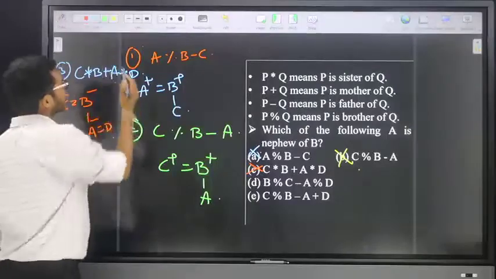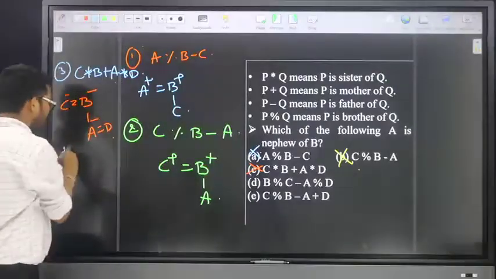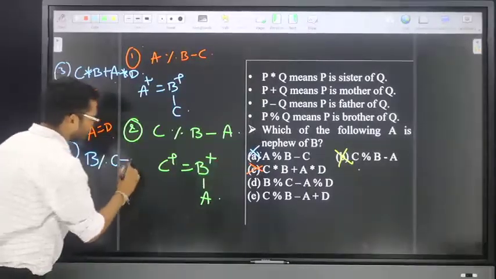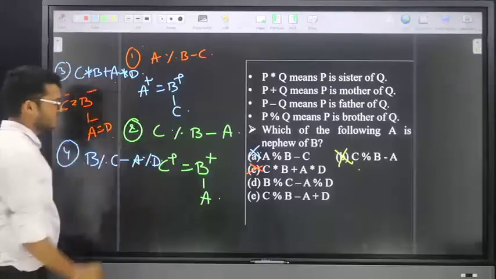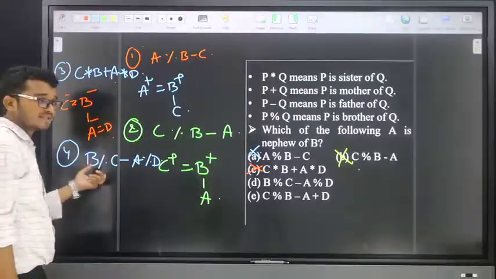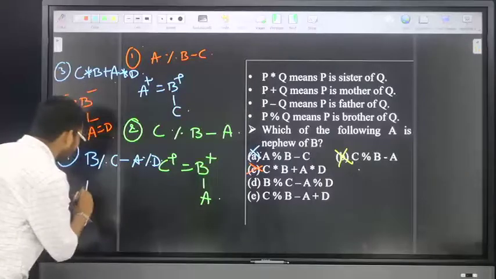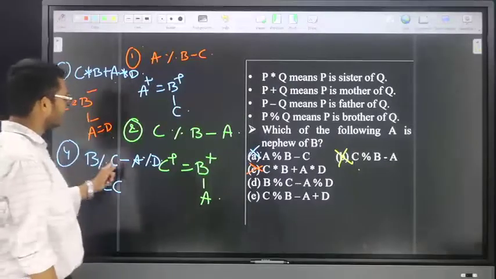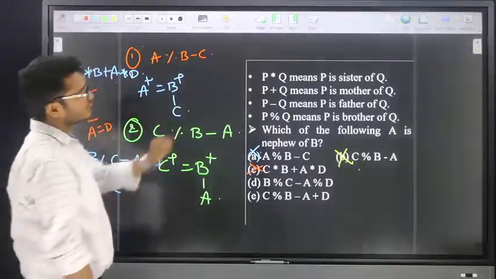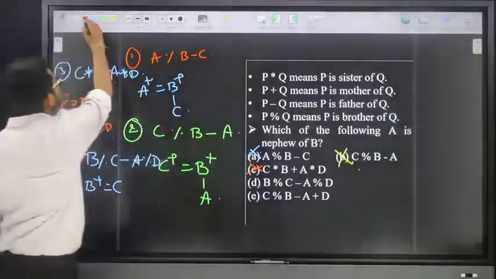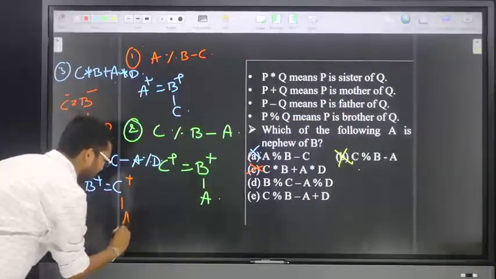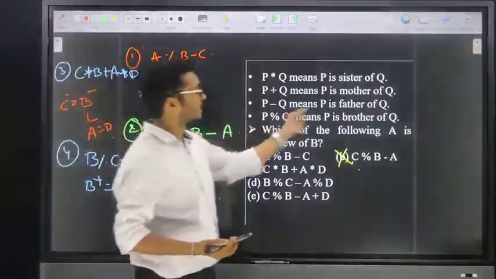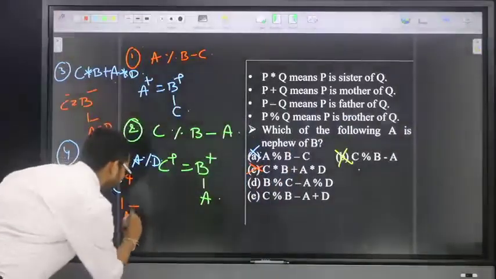Option number four they have given is B percentage C minus A percentage D. B percentage C means B is brother of C. Next one is C minus A. C minus A means C is father of A. Next is A percentage D. Percentage means brother, so A is brother of D.